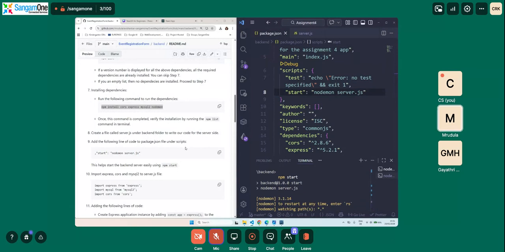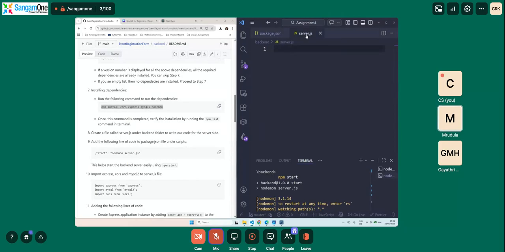Now what we need to do is we need to have different routes. So routes are nothing but user defined. It can be /dashboard, /home, /login, everything. So now we have installed our Express, MySQL, CORS and everything. So what we need to do is we need to import them. So we are going to do step 10 here. So import Express from Express, MySQL from, so we are creating instances of each of these technologies. So we will copy paste it here.